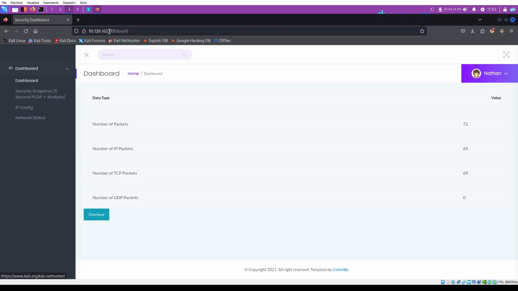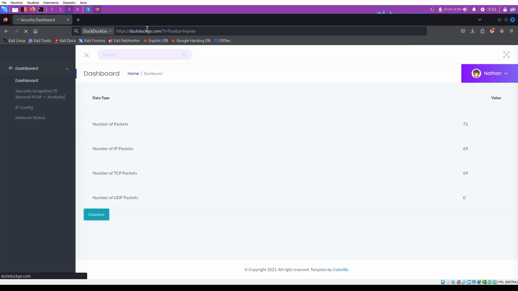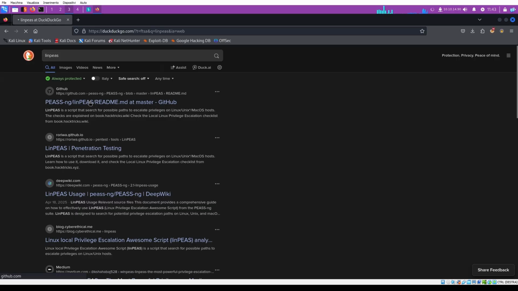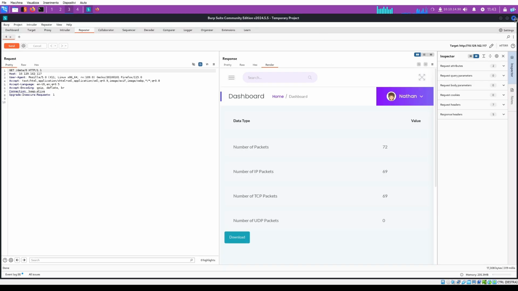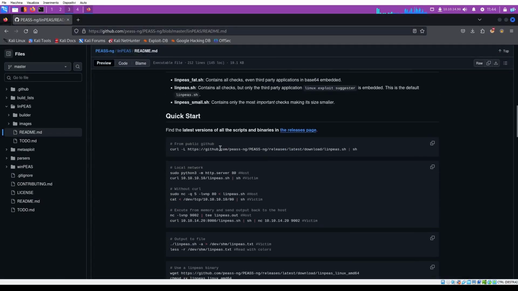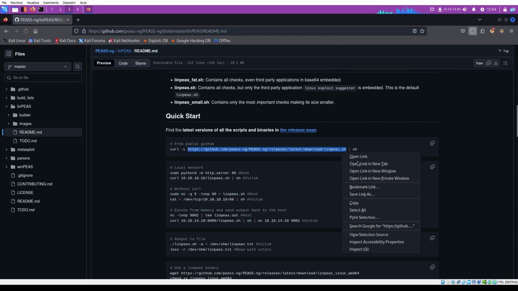Now we can use linpeas. We can use linpeas to understand how to do the privilege escalation. Okay, this is the official repo. I think we can stop working here because we are already in. Oh, my bad.